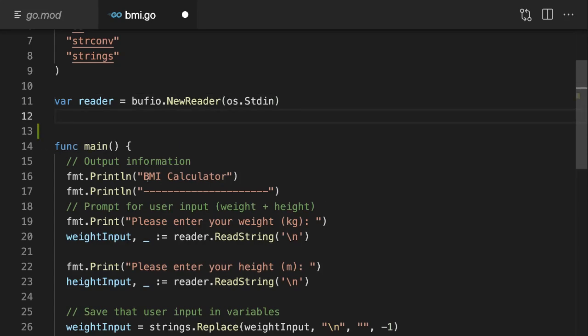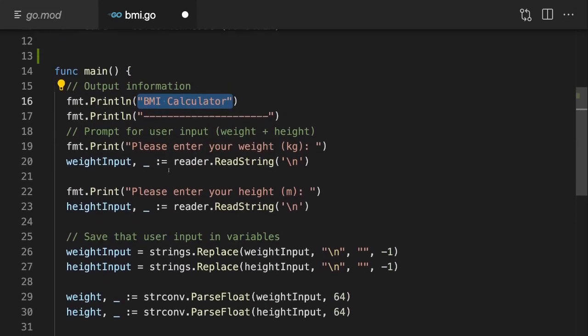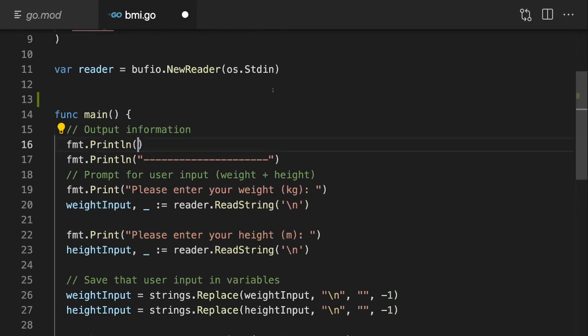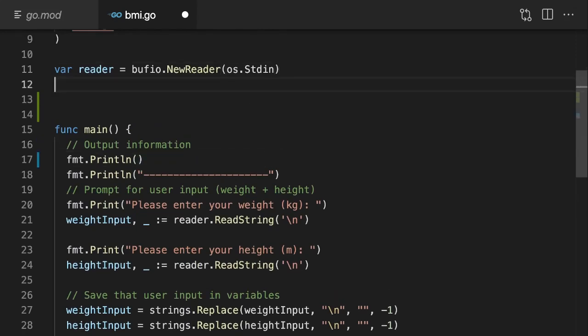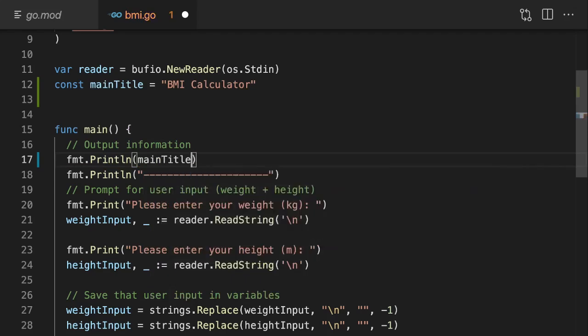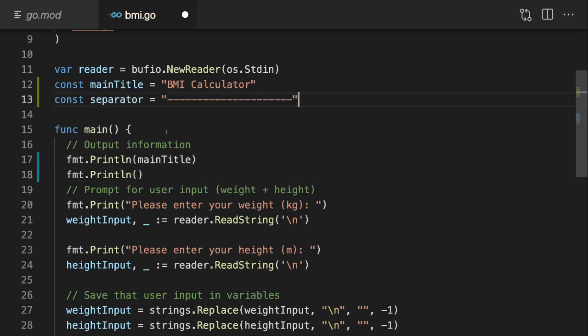Now, to still show you some real constants though, I'll extract the key pieces of text which I have here and store those in constants which I want to define here, like the main title, BMI calculator, which I then want to use here, and also the separator, which should be this text here, which I'll extract and store.